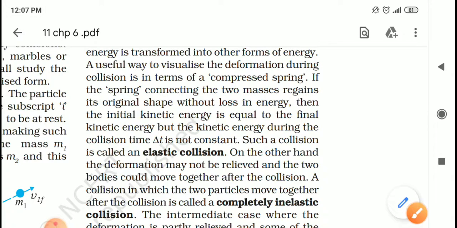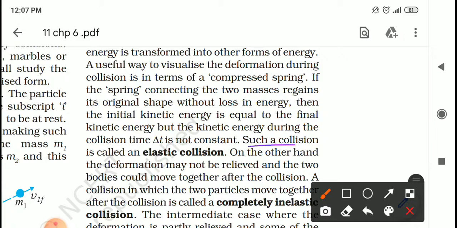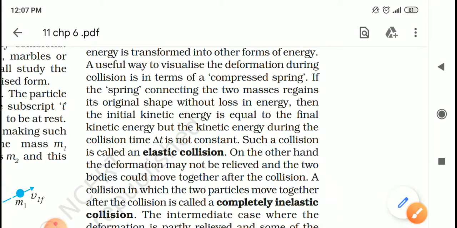Here it is written that if the spring connecting the two masses regains its original shape without loss in energy, then and only then, after the process of collision, the initial kinetic energy of the system may be equal to the final kinetic energy. But during the collision time interval, the kinetic energy may not be conserved. Such a collision is called an elastic collision.